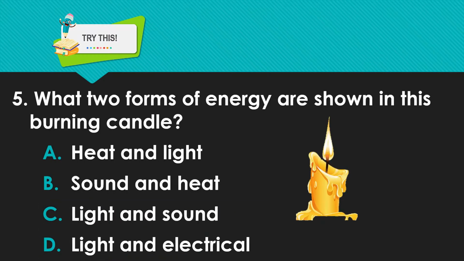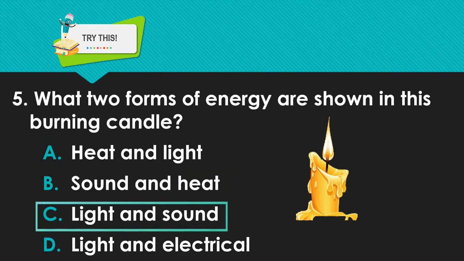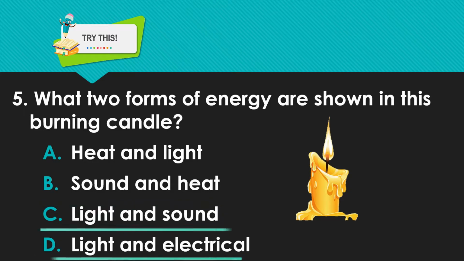5. What two forms of energy are shown in this burning candle? A. Heat and light. B. Sound and heat. C. Light and sound. D. Light and electrical. Good job! You can pass your answers to your teacher for correction.